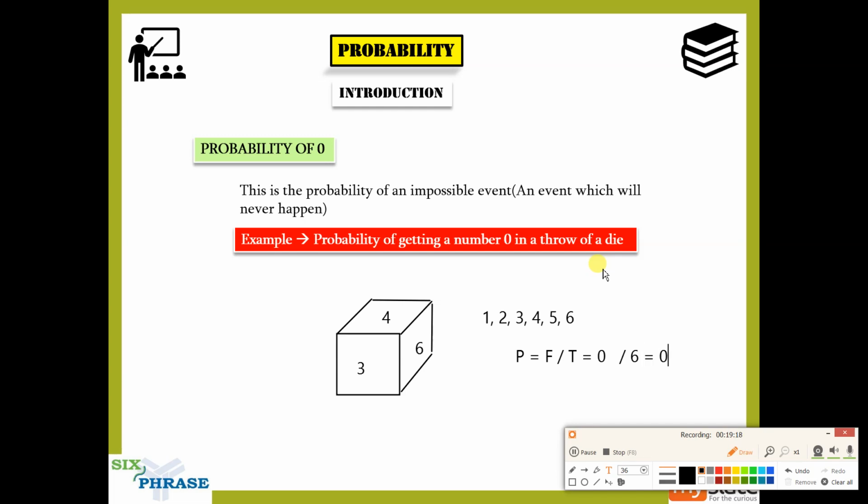So this is what I'm trying to tell you, guys. This is what we call an impossible event. See, you keep rolling a die from morning to evening. Do you think you'll ever get a 0? Even if you roll it for 10 days continuously, you're not going to get 0.